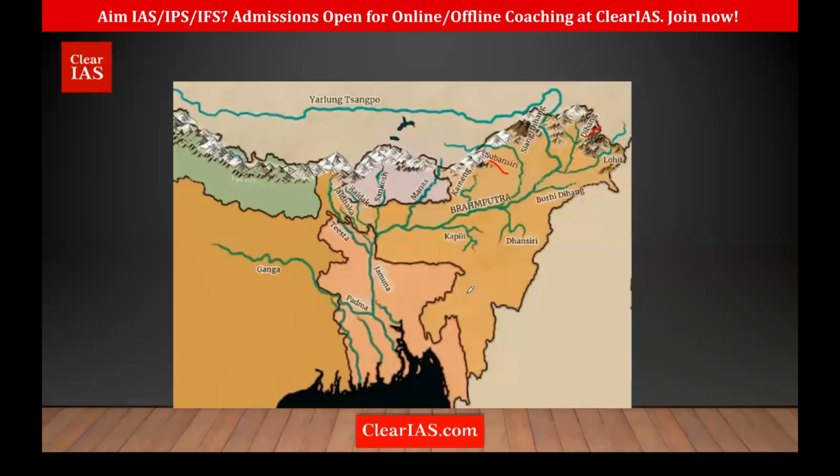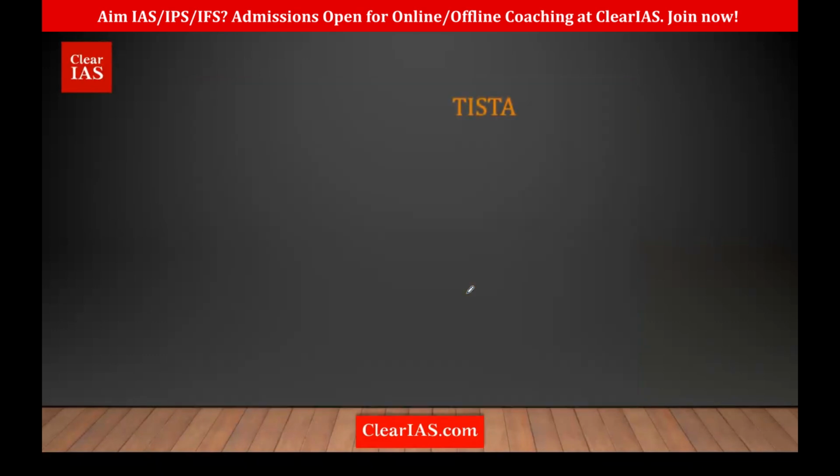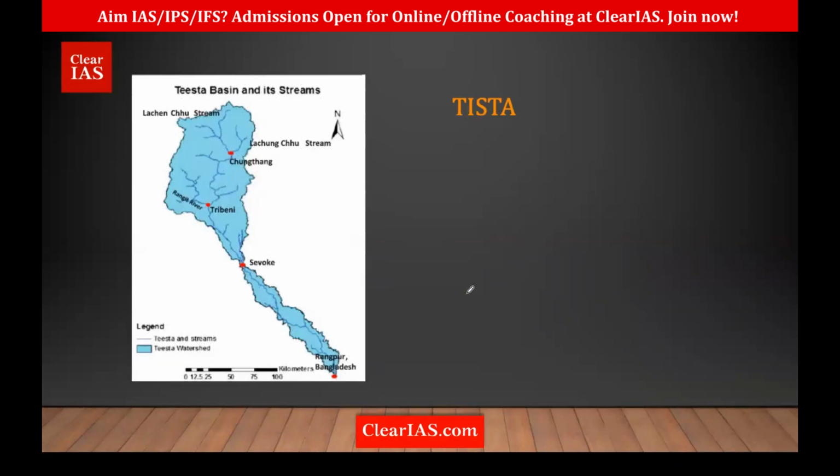So just remember the tributaries of Brahmaputra. Okay. So next is Tista. So Tista is one of the major tributaries of Brahmaputra, which is significantly important. Why I'm discussing this is one thing it was asked in prelims, and why it was asked was because there is a Tista river water dispute going on. It is there since so many years, since India Bangladesh relations, there is an issue of Tista river water agreement, and there has not been much settlement in that. So that is why this Tista river is very important.